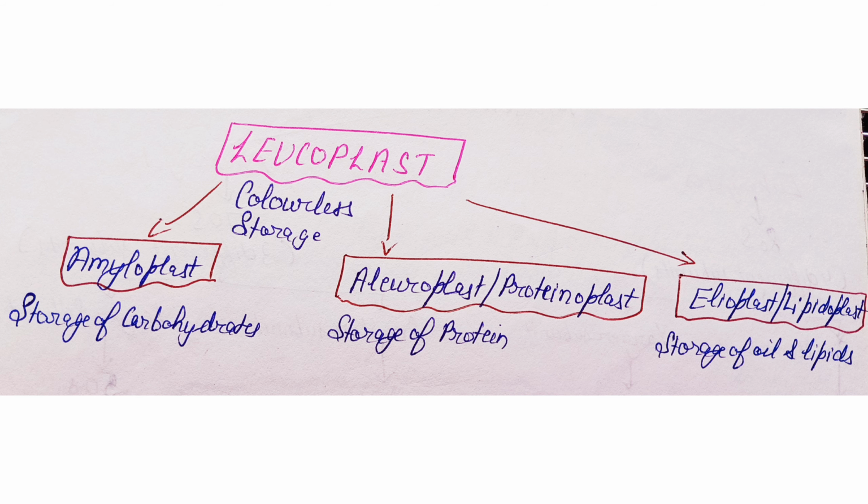Last category is leucoplast. These are the colorless plastids and meant for storage only. Examples are amyloplast, which stores the carbohydrates, aleuroplast for storage of proteins, and elaioplast for the storage of oil and lipids. This is all about today's lecture.